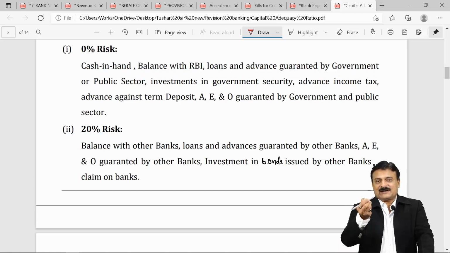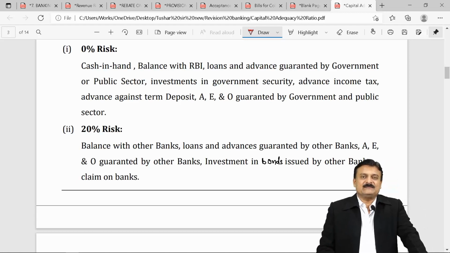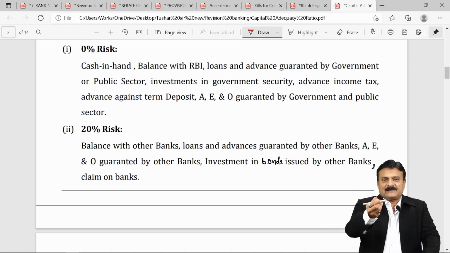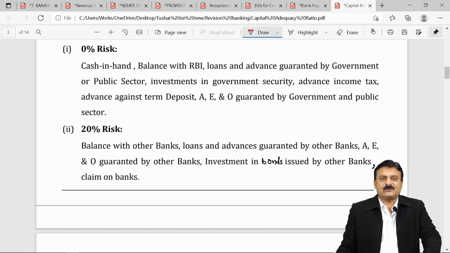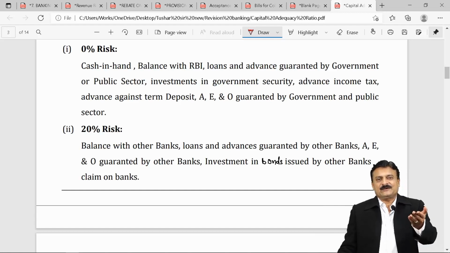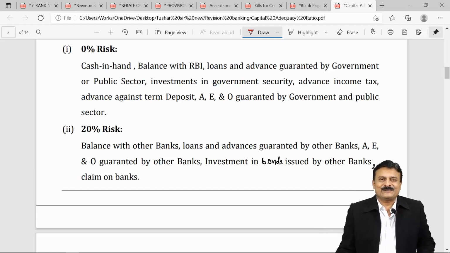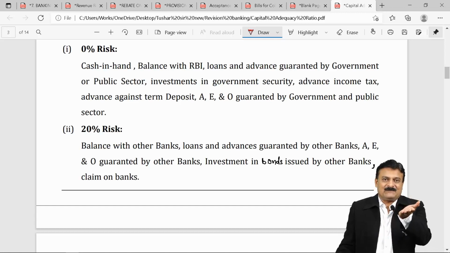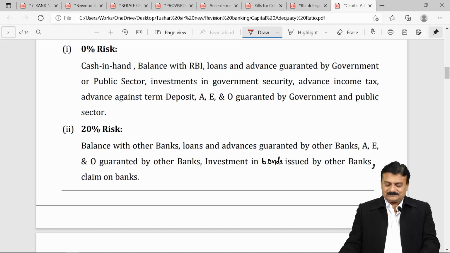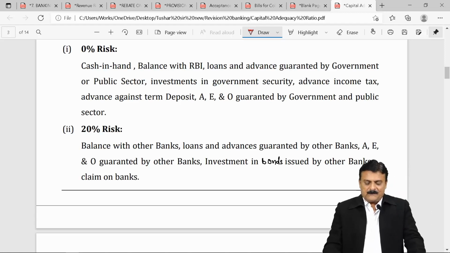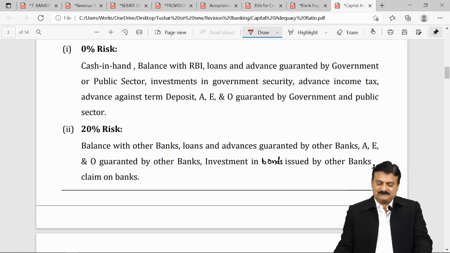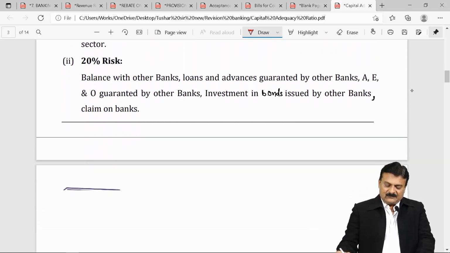Suppose I have got 10 lakh rupees of fixed deposit with your bank. This fixed deposit of 10 lakh, I give as a security to you, and against that you are giving me a loan, an advance. So it is the safest loan. Even if something happens to me, even if I don't repay that, you already have the FDs. Term deposit means fixed deposits. E&O, guaranteed by government and public sector. 20% risk.